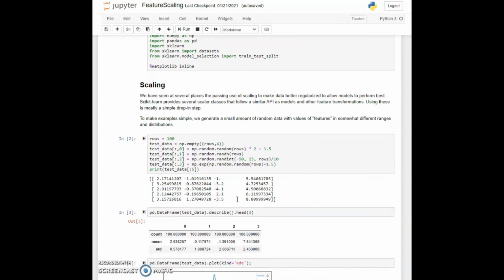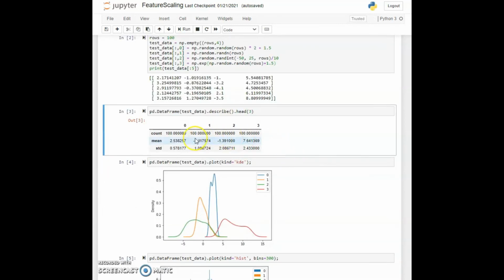So coming to cell 2, imagine that we've created 4 columns or features and they have this various data. And you can see in the NumPy code that generates them, the random distributions are a little bit different and the particular ranges have a little bit of difference between these several variables. We've created 100 samples out of random number generation, so there's 100 of each of those. In cell 3, we see that the means are fairly different between these features 0, 1, 2 and 3 and the standard deviations are a bit different. There's some other differences in their distributions.